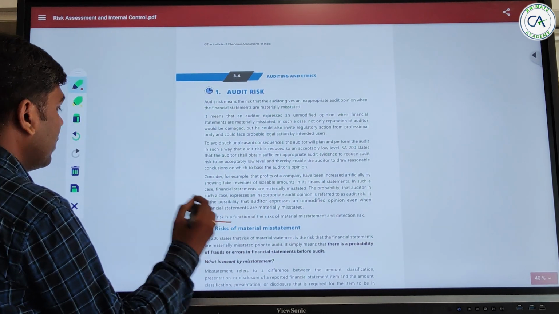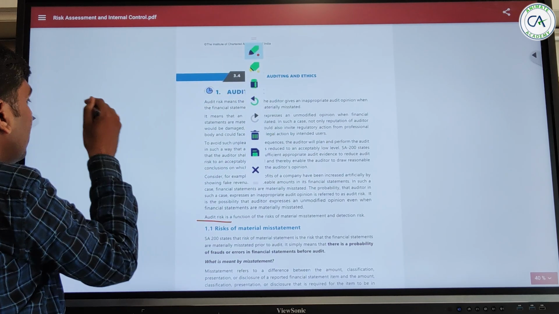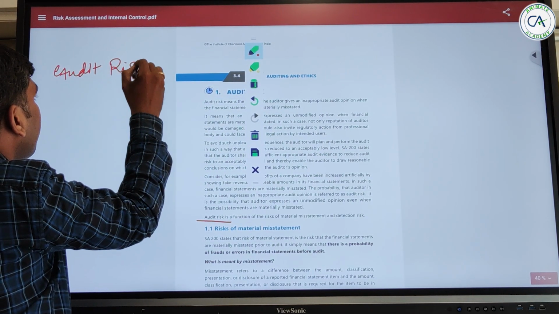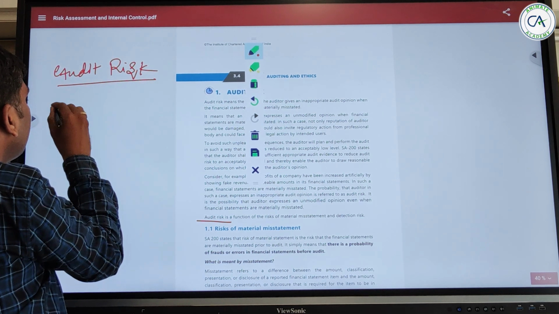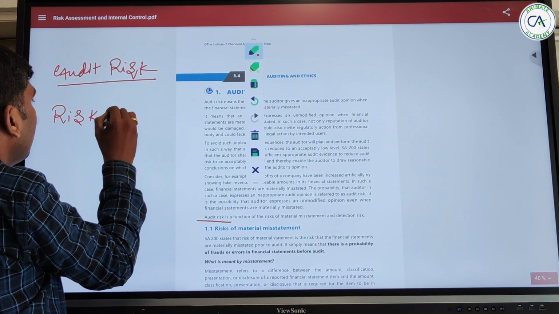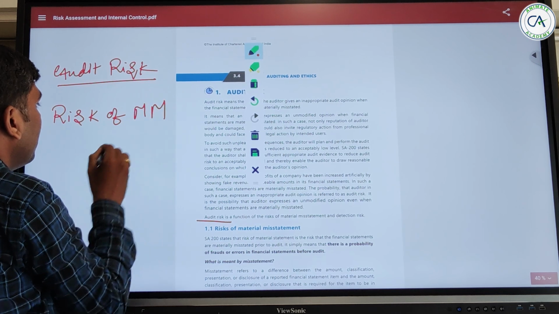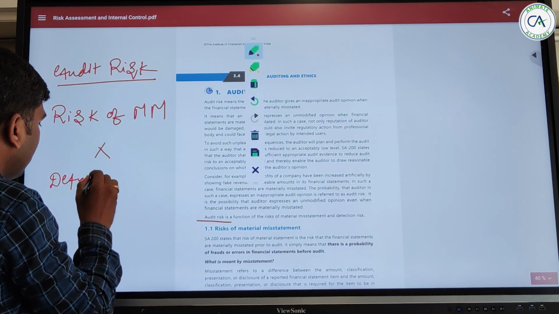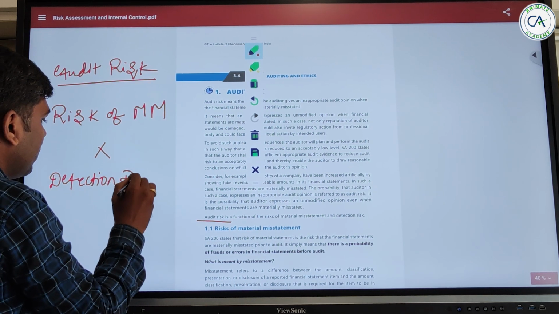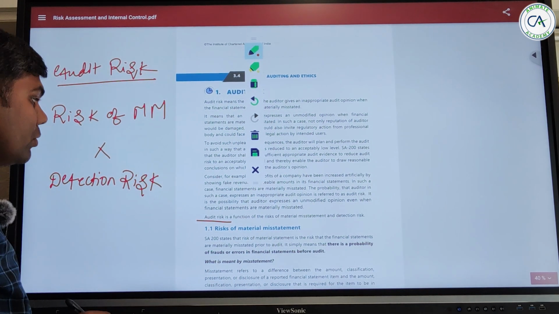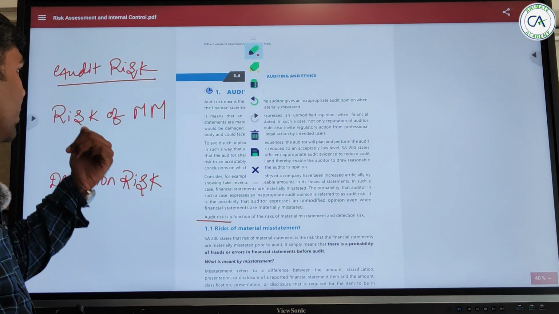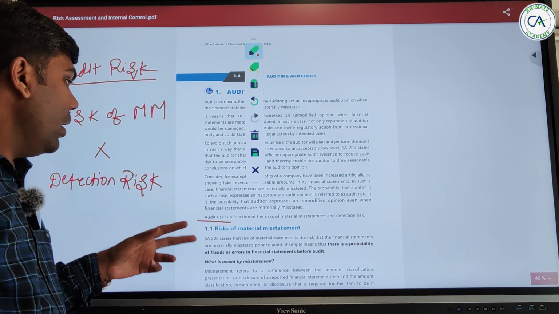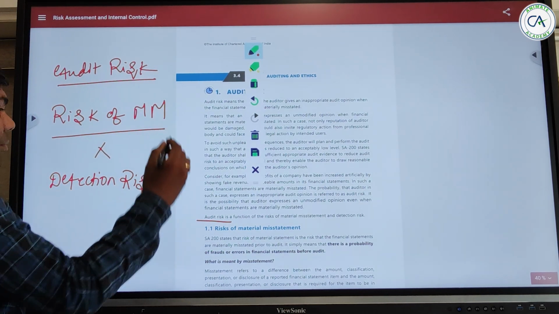Audit risk is risk of material misstatement into detection risk. We are going to see ahead what risk of material misstatement means and what detection risk means. So let's talk about this risk of material misstatement.